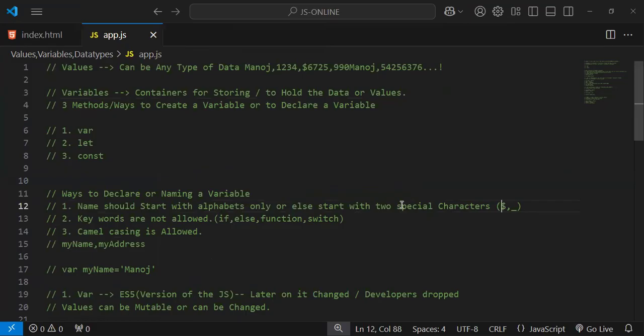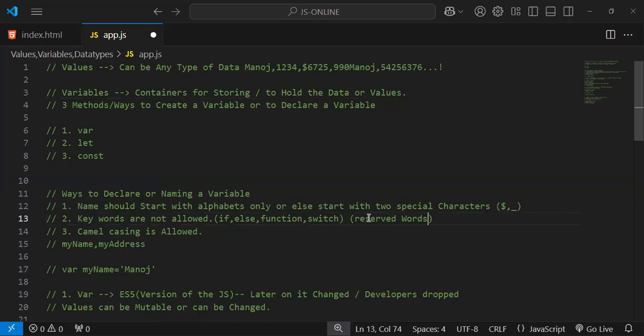And keywords are not allowed. So what do you mean by keywords? Keywords are reserved words, like if, else, function, switch, return. So these are all keywords. We cannot freely use them to declare a variable, or store any kind of data using that particular keyword. That's what we mean when we say keywords are not allowed.